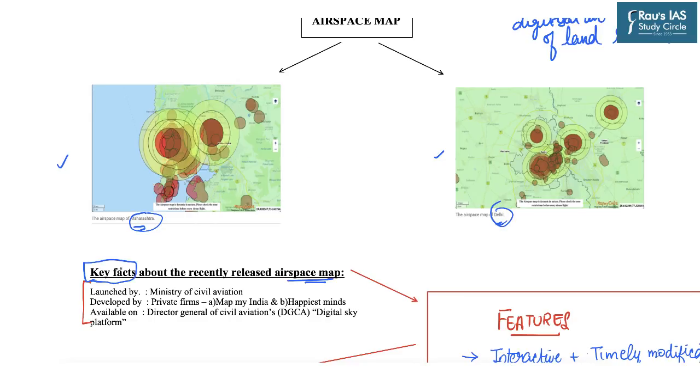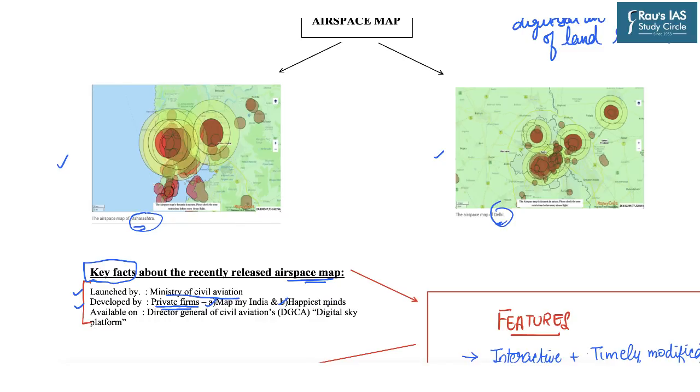But first we will learn these key facts about the recently released airspace map, which is relevant from the prelims point of view. First, it was launched by Ministry of Civil Aviation, as we discussed. Second, it was developed by two private firms. One was MapMyIndia and the other was Happiest Minds. Now you don't have to go into details about these firms.